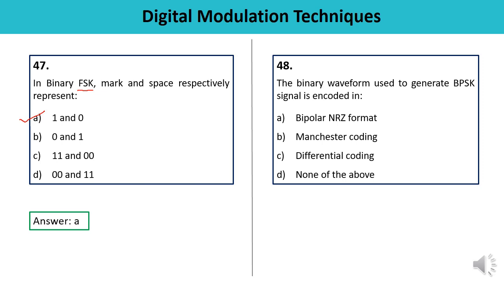Question number 48. The binary waveform used to generate BPSK signal is encoded in bipolar NRZ format, Manchester coding, differential coding, or none of the above. So the binary waveform which is used to generate BPSK signal is encoded in bipolar non-return to zero format, which means answer is A. Correct one.